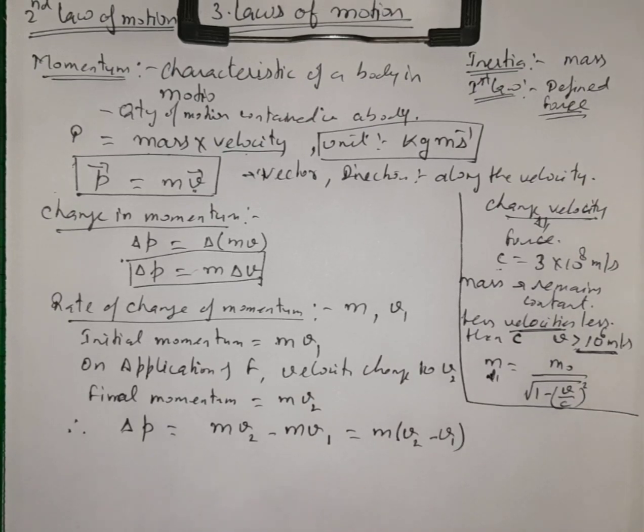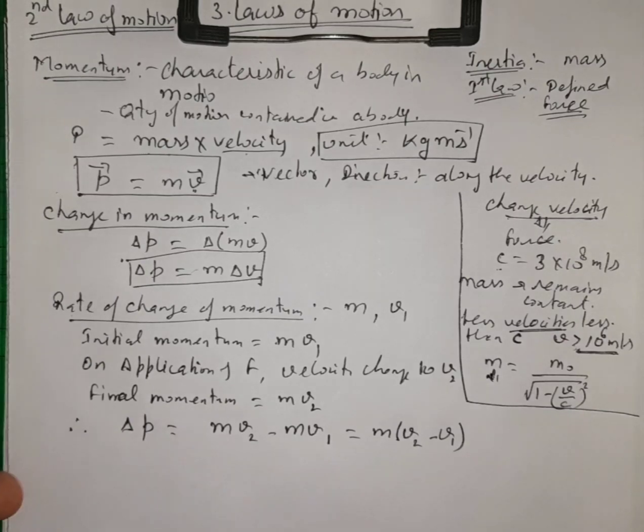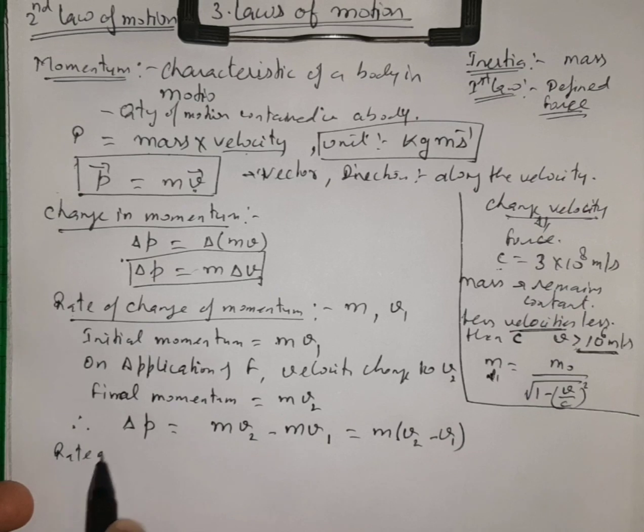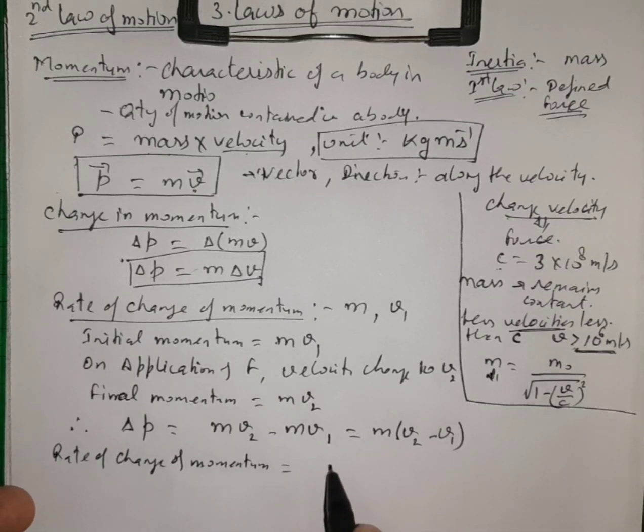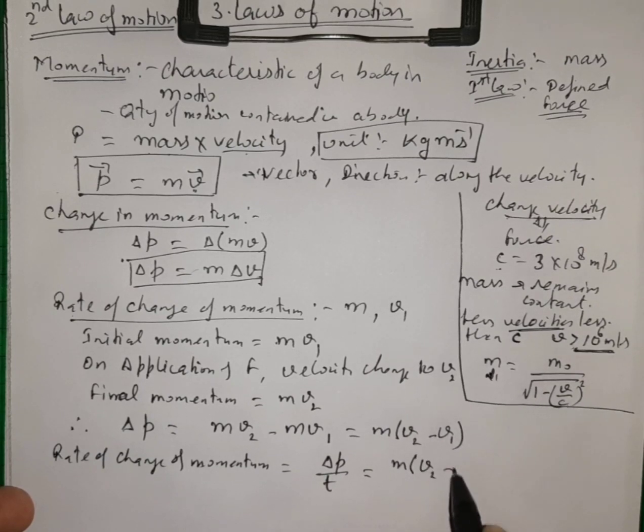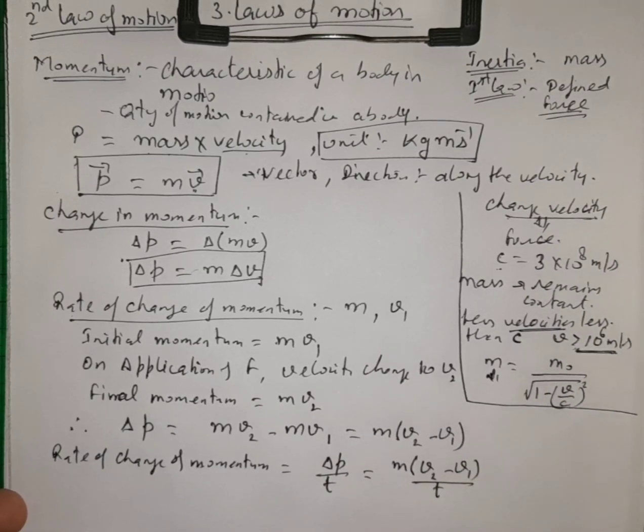In the case of rate, we always divide by time. So the rate of change of momentum is delta p over delta t, which is equal to m multiplied by v2 minus v1 over t. And we already know from the definition of acceleration that the rate of change of velocity is called acceleration. So this rate of change becomes m multiplied by a.